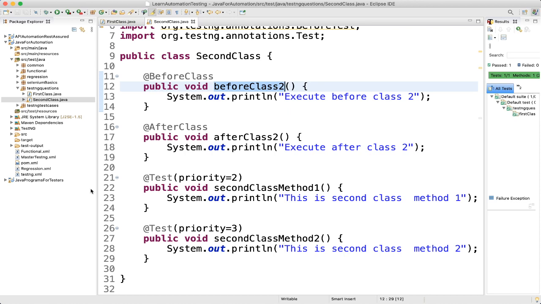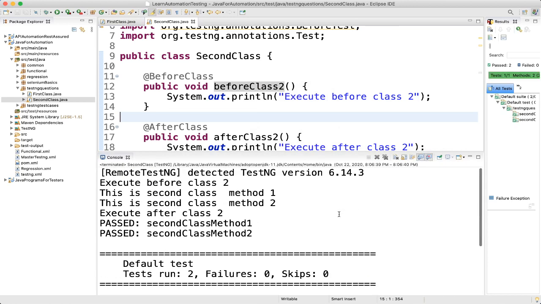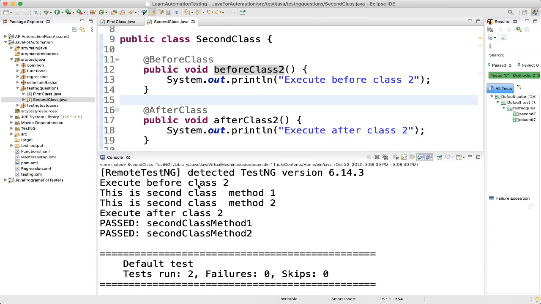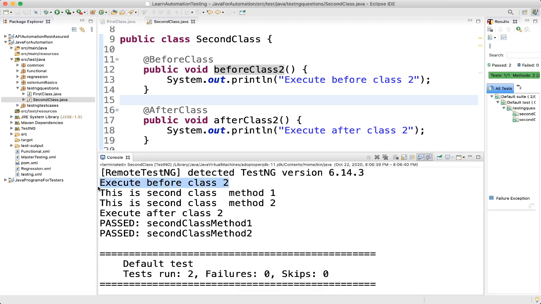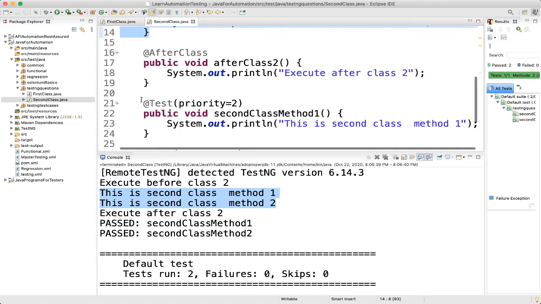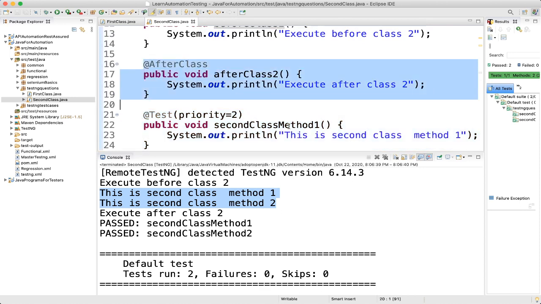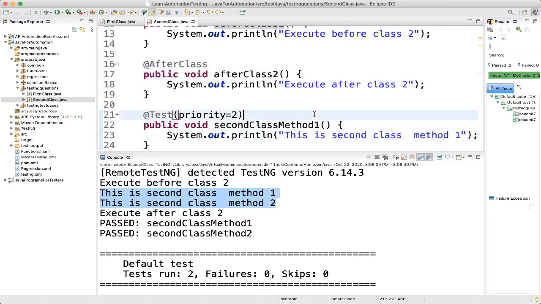Before using the testng.xml file, if you want to run and see here, it will run only this class, right? So let's see that. This got executed. We are saying execute before class 2, then this is second class method 1, and this is second class method 2, then execute after class. So first this got executed, then these two, then this got executed, which is fine, right?